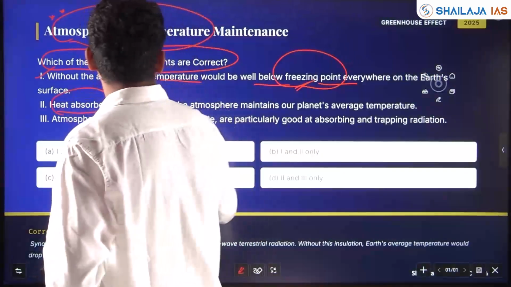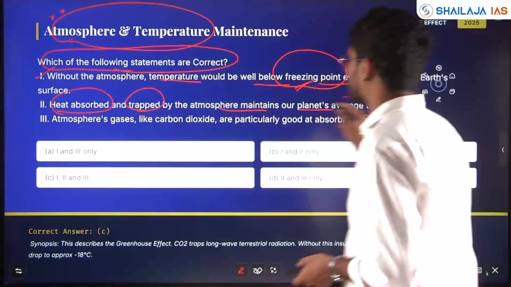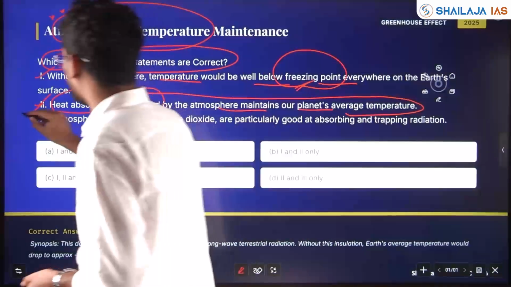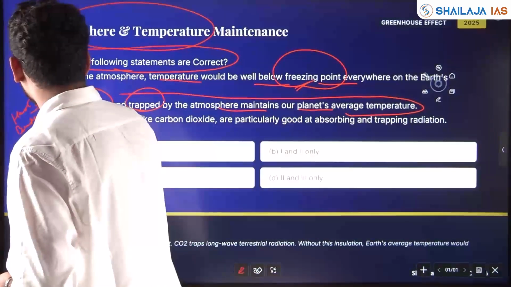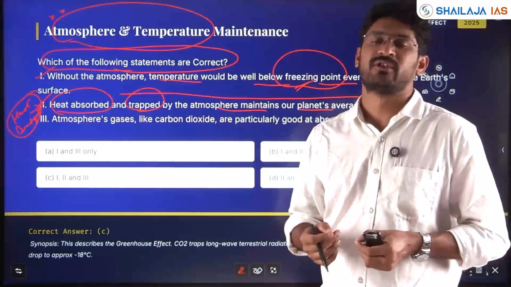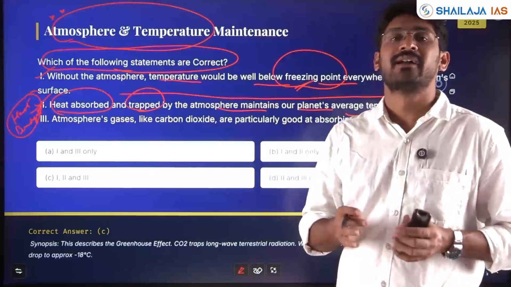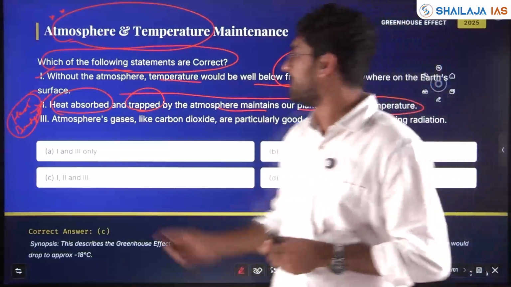Heat absorbed and trapped by the atmosphere maintains our planet's average temperature. Yes, this is what we call the Earth's heat budget. It is normally constant. For thousands of years, lakhs of years, Earth has maintained its average temperature.